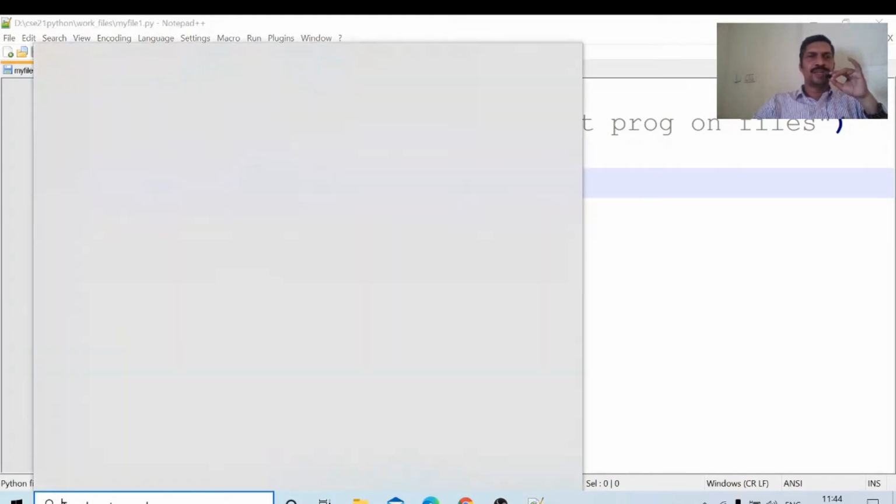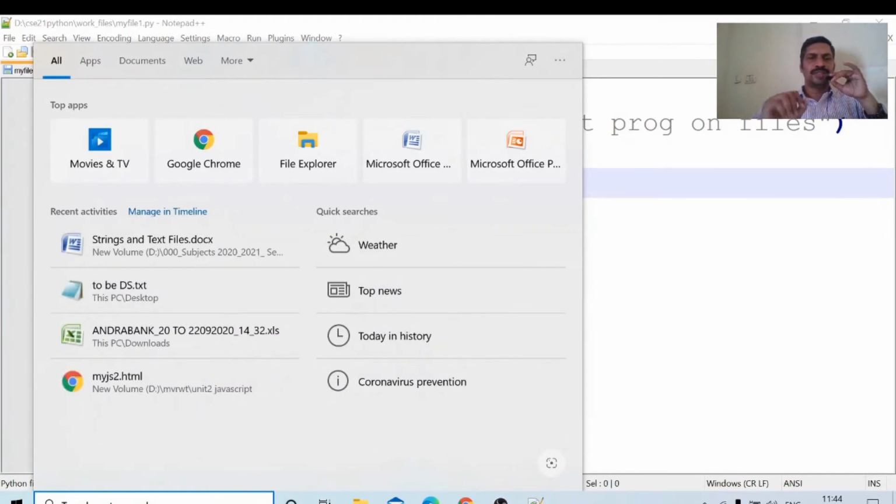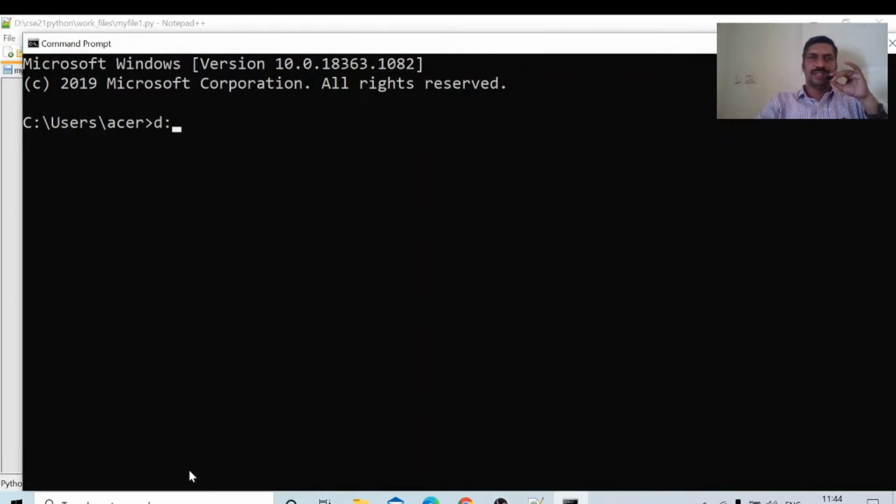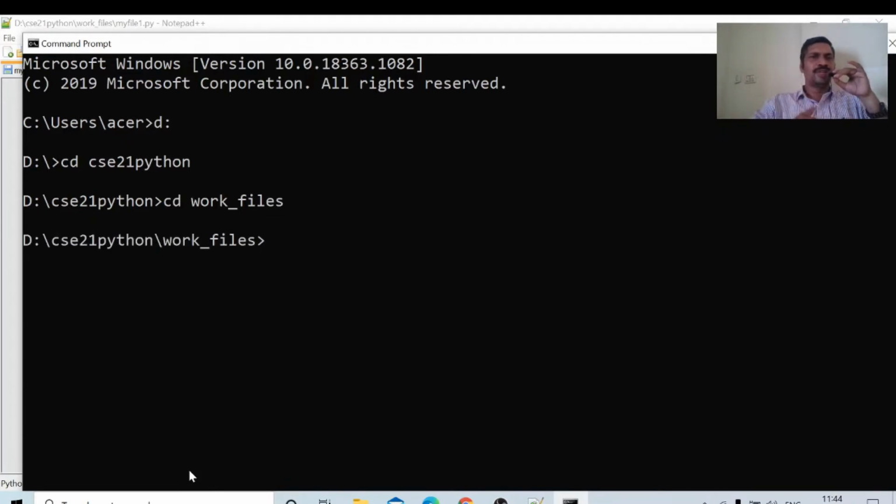Now we will compile and run this program. Go to the command prompt, cmd. In D drive it is there. What is the location of the file? D drive. What is the name of the folder? cd csc21 python. In this one, the location of our today's program files is work files. Work files means we are doing work on files. That way I created the name work files. You will create your own name, like csc21 files. If your roll number is 33, it means csc33 files.